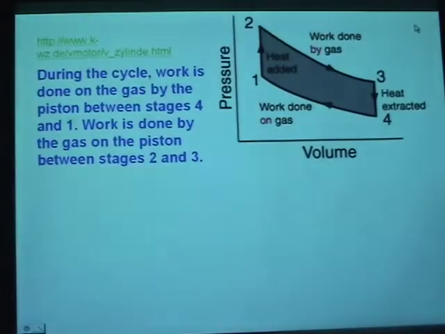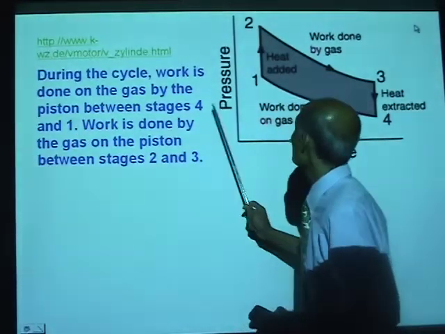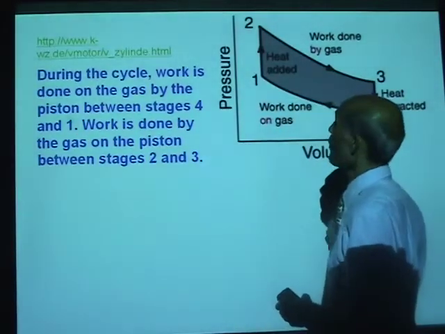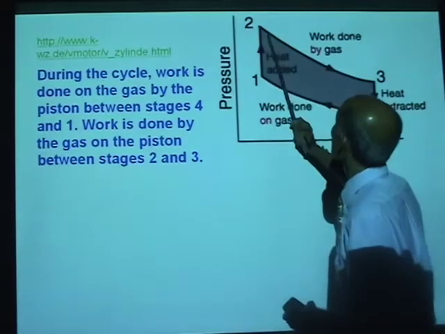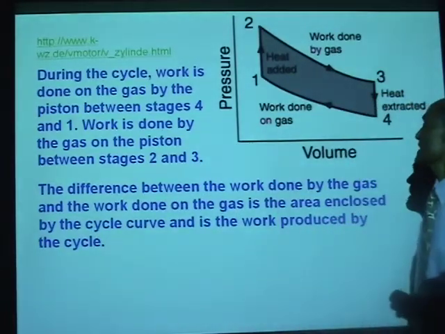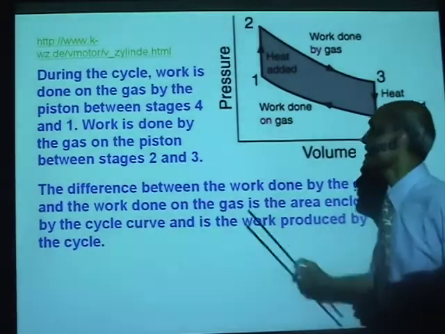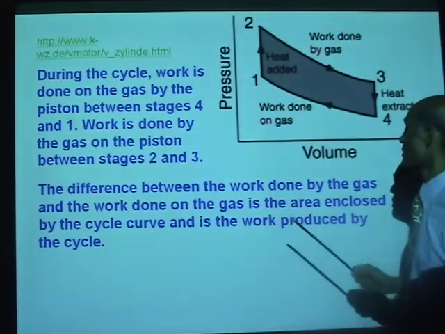So during the cycle, work is done on the gas by the piston between stages 4 and 1. Work is done by the gas between 2 and 3. The difference between the work done by the gas and the work done on the gas is the area enclosed by the curves.